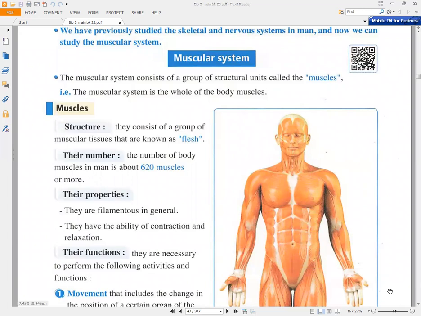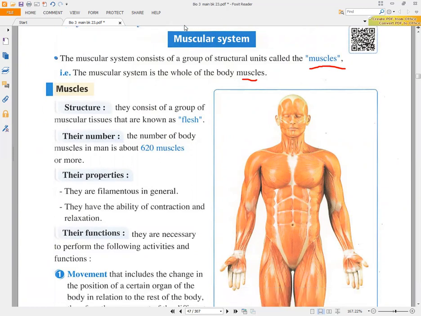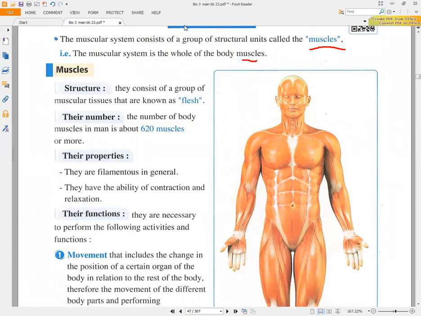Any system, as you know, consists of organs, okay? So the organs of the muscular system are called muscles. So the muscular system is the whole of the body muscles, okay? If you look here, you will find that the muscles consist of a group of muscular tissue. So any organ consists of a group of tissues that are known as flesh, okay? Their number is nearly 620 muscles or more, okay? Why or more? Because the female has more muscles than the male, okay?